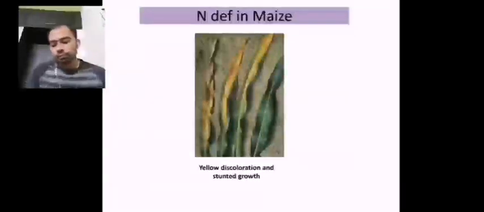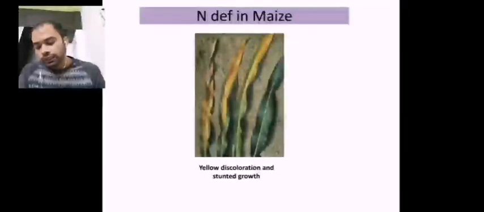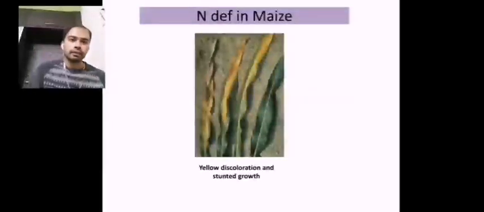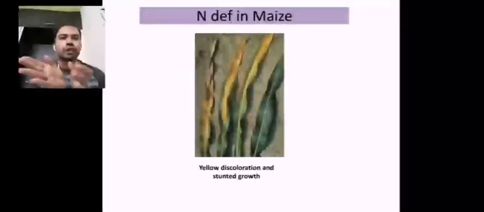So let us jump into the main topic of today's lecture, that is nitrogen deficiency in maize. Okay, so let us see the deficiency symptoms of nitrogen, phosphorus, potassium, calcium, magnesium and zinc in the major field crops. So we will mostly have the precise emphasis upon the major field crops, precisely maize and also rice.